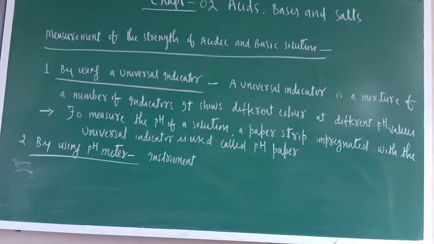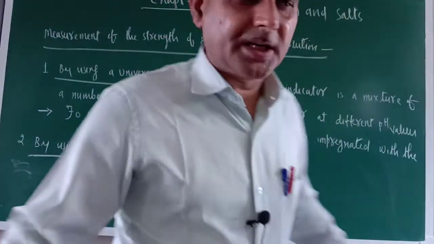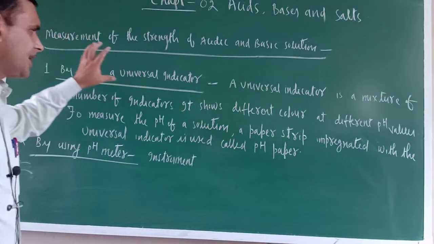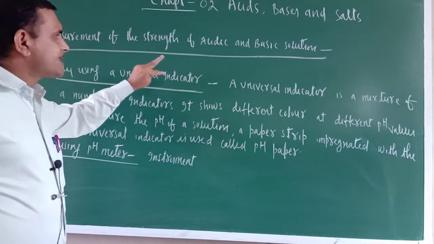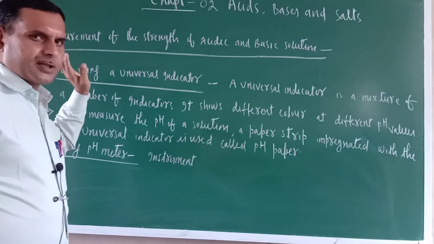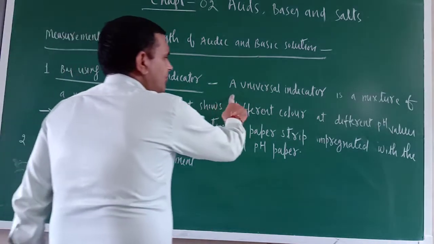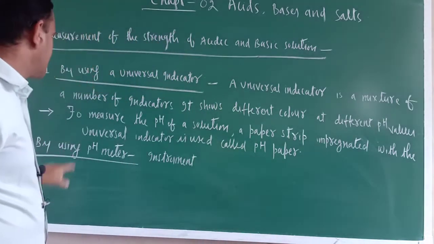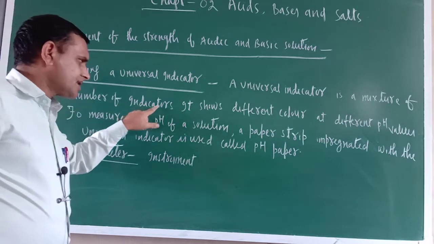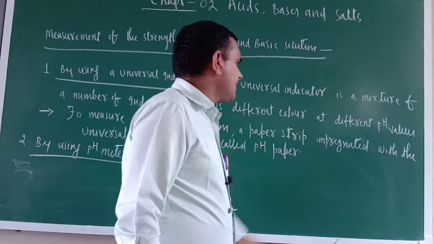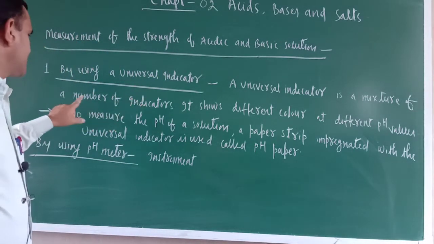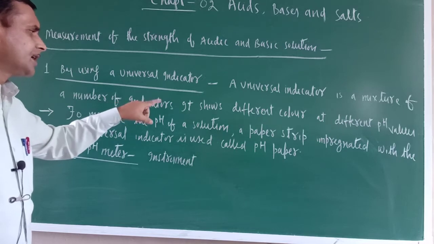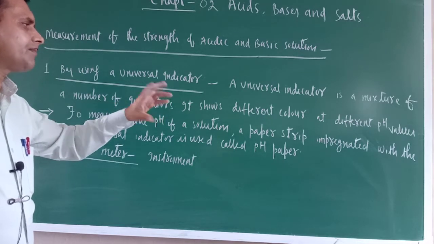Okay, now the measurement of the strength of acidic and basic solutions. The first method is by using a universal indicator. Just try to understand how we can measure the strength of acid and basic solutions. A universal indicator is a mixture of a number of indicators. It shows different colors at different pH values.